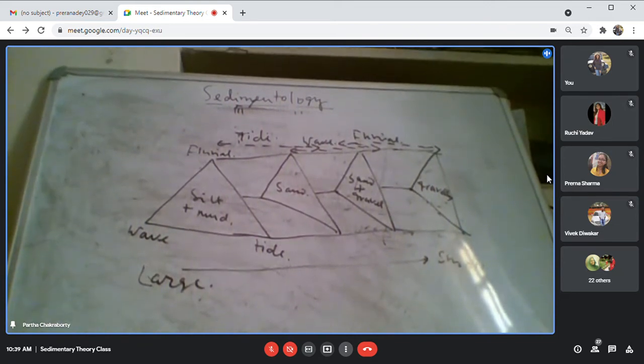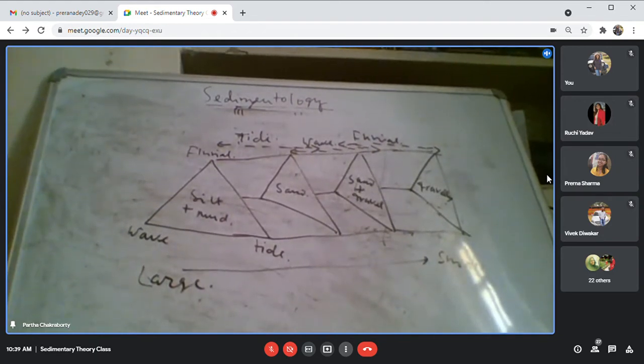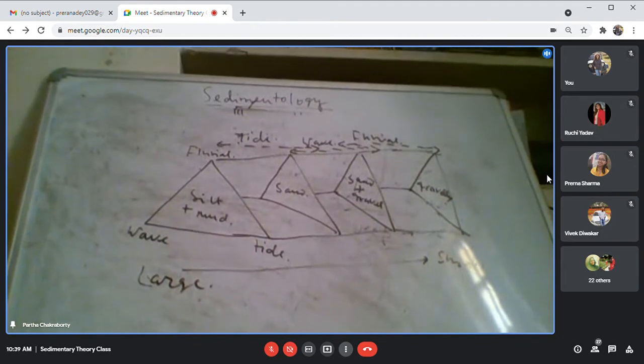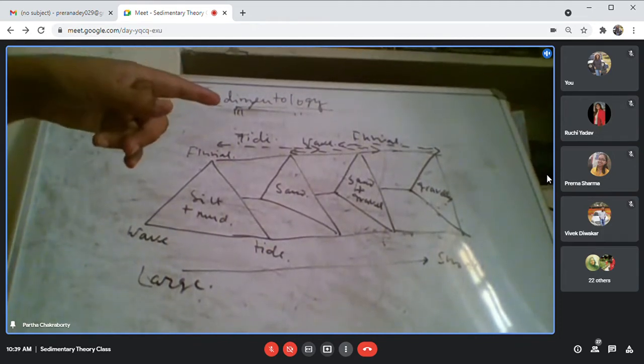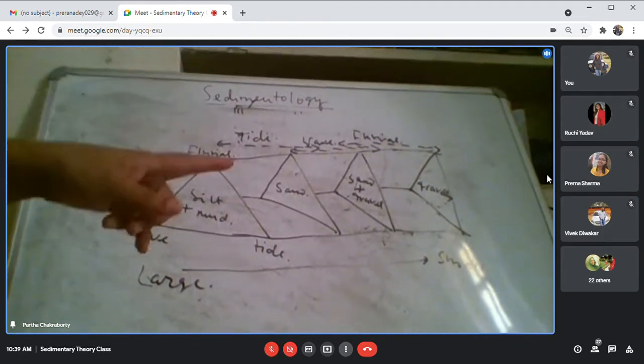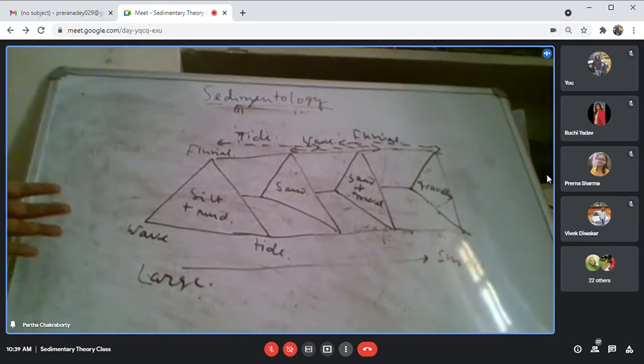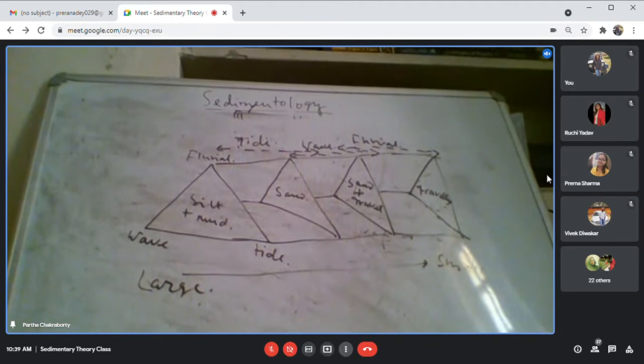Mostly sandy is the character of the wave dominated delta, and silty and muddy is the character of the tide dominated delta. Accordingly, the fluvial gravelly deltas are normally smaller in size, whereas the silty muddy deltas will be much larger in size.